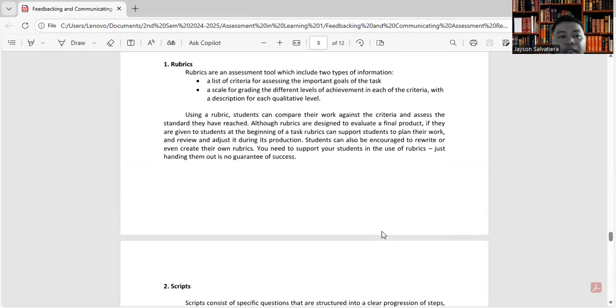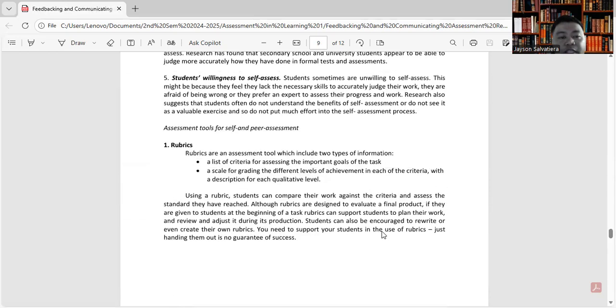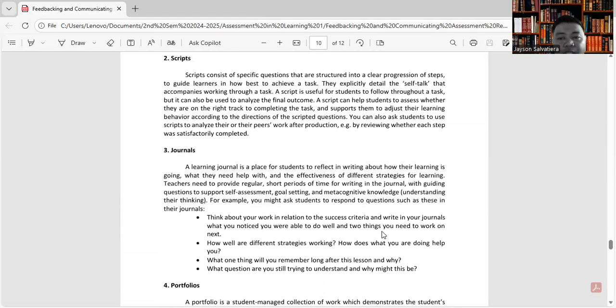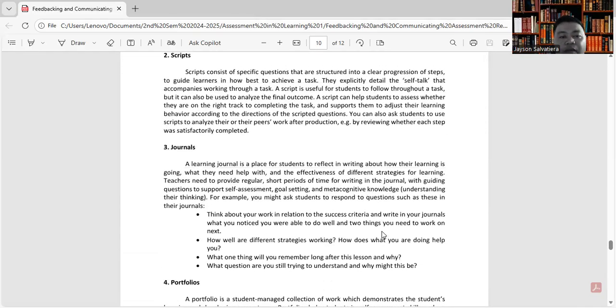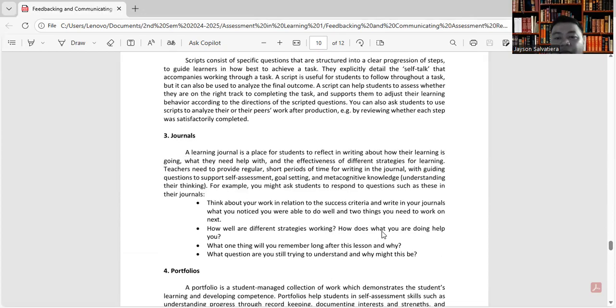Another assessment tool for self and peer assessment is the journal. A learning journal is a place for students to reflect and write about how their learning is going, what they need help with, and the effectiveness of different strategies for learning. Teachers need to provide regular, short periods of time for writing in the journal with guiding questions to support self-assessment, goal setting, and metacognitive knowledge.